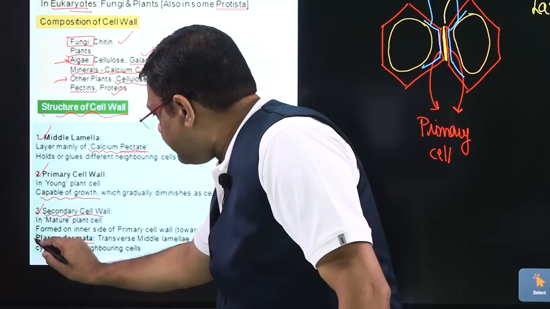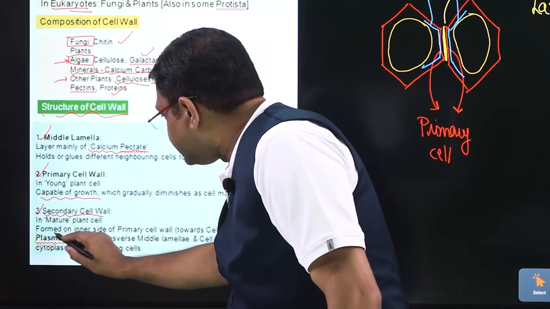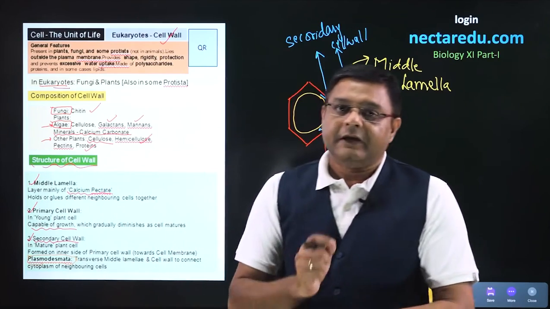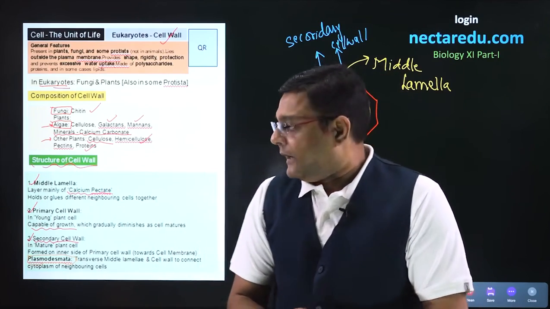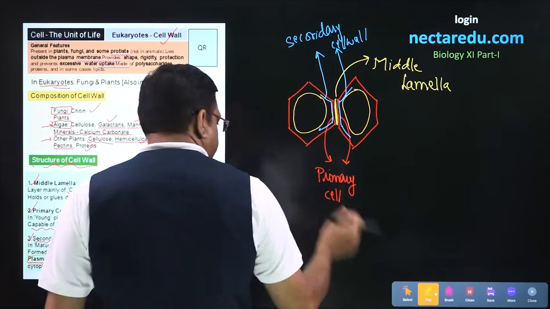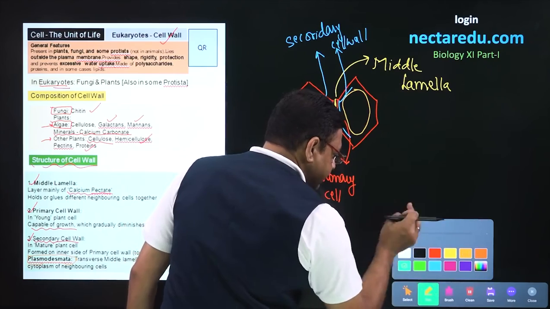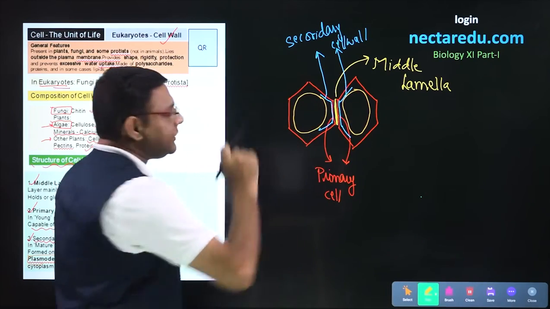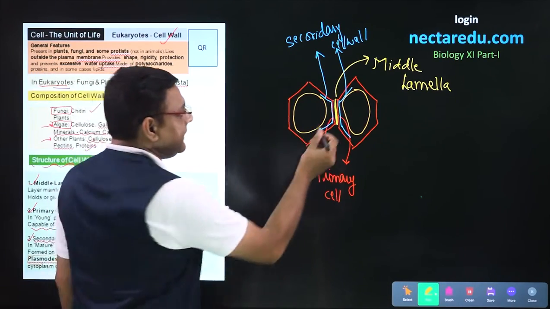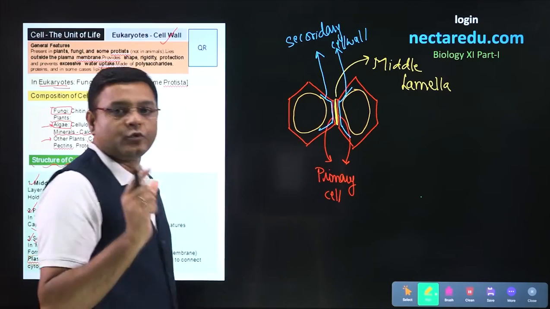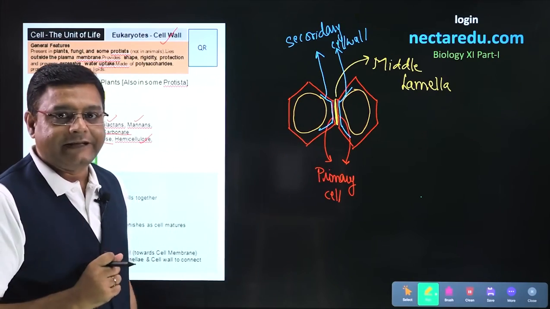Then a part is present which is called plasmodesmata. What is plasmodesmata? If we see this diagram, cell walls will surround the cells, and if cell walls surround the cells, then the cytoplasm of two cells cannot be in contact with each other.